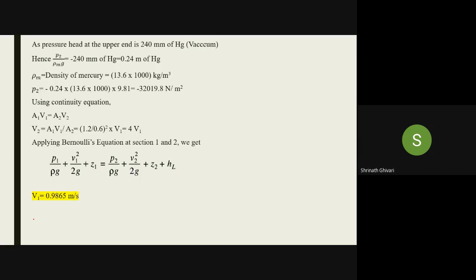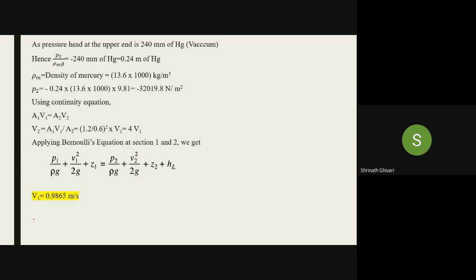What is the A1 V1? A1 is pi by 4 D1 square. How much is D1? 1.2 meters. Pi by 4 into 1.2 whole square into 0.985.